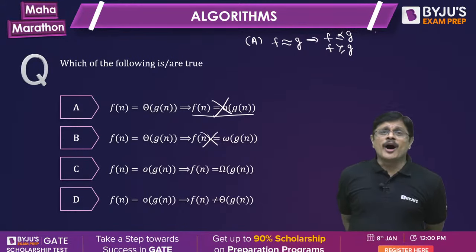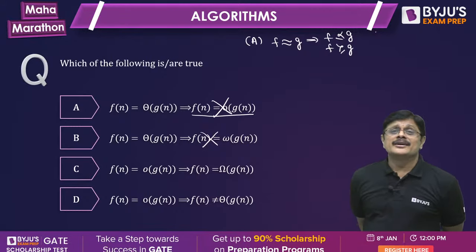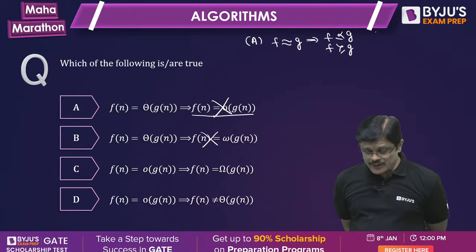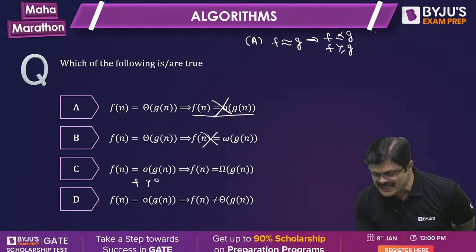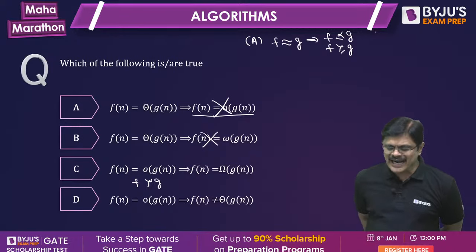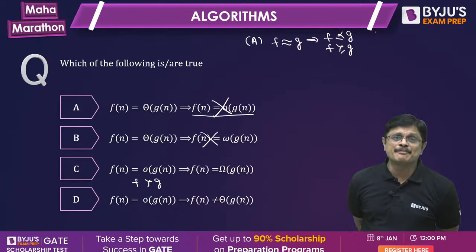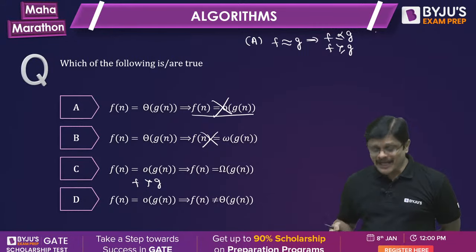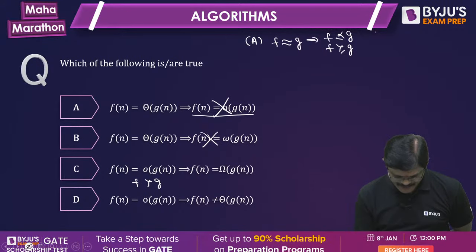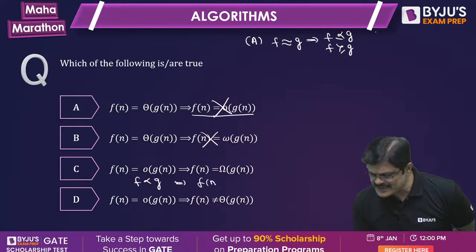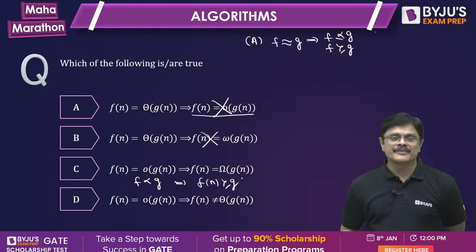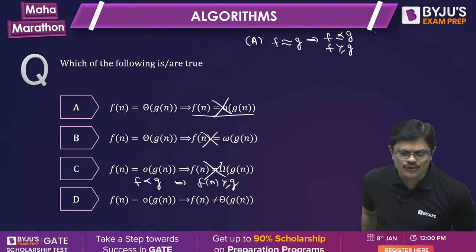Now, when it is small o, can you say small omega? Small o means F is smaller than G. Can you say that Fn is greater than or equal to G, big omega? You can't say that. So, C is also ruled out.